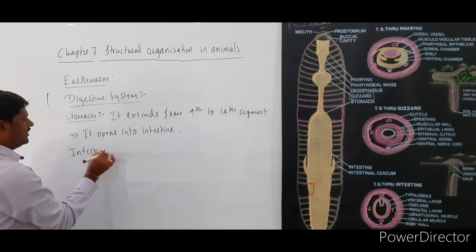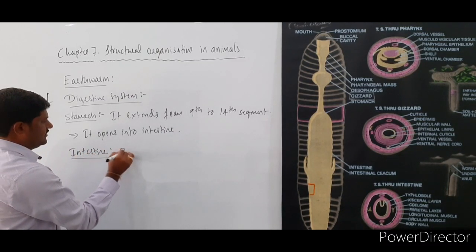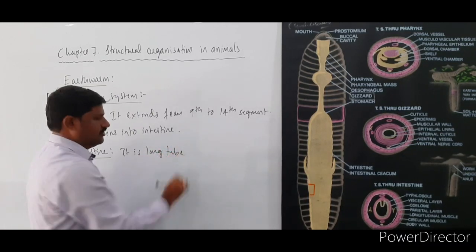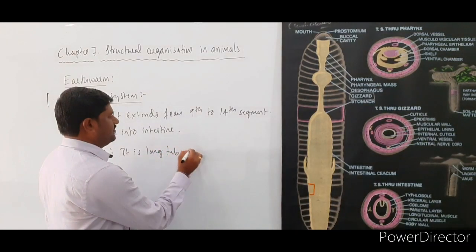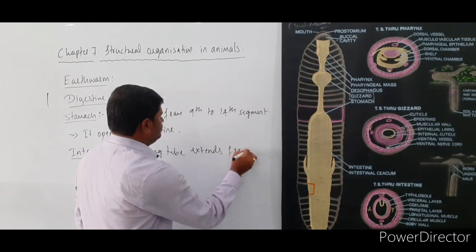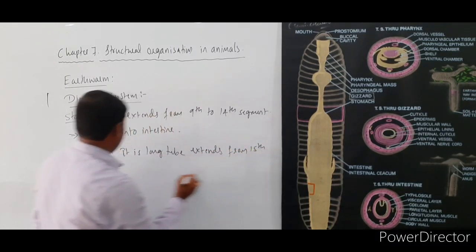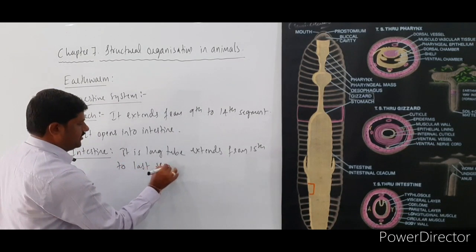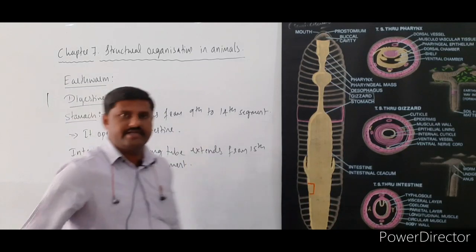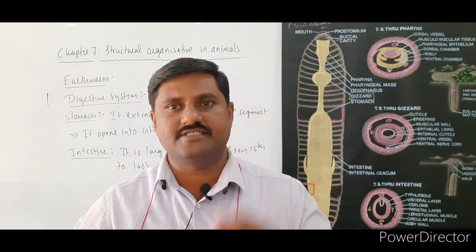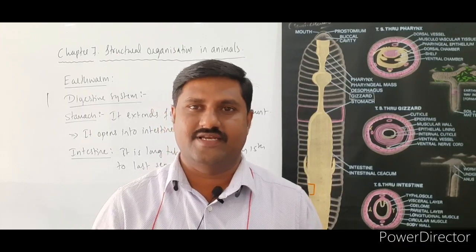Then the intestine is a long tube which extends from the 15th segment to the last segment of the body, right?